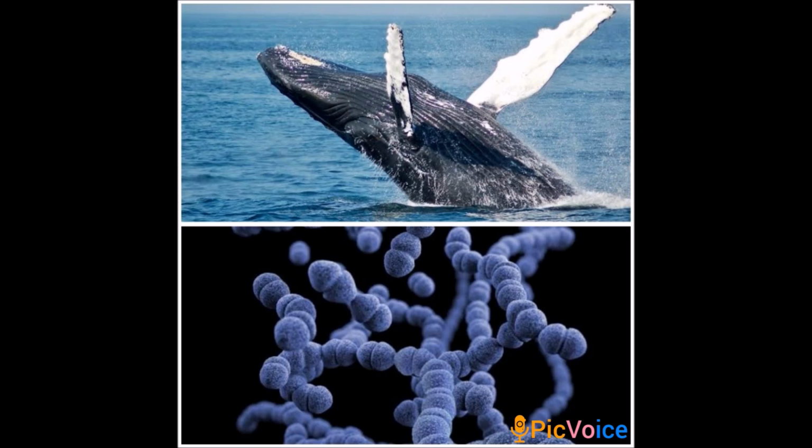The numbers may vary, but the cells are present in both the organisms, and they can reproduce to make the next generation. The bacteria can reproduce to form new bacteria, and the whale also reproduces. Without these characteristics there is no life.